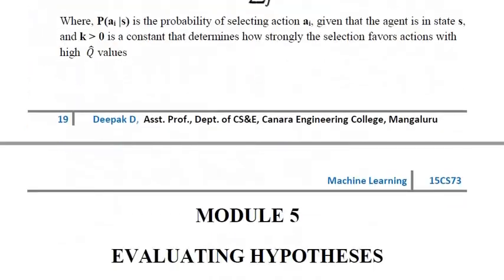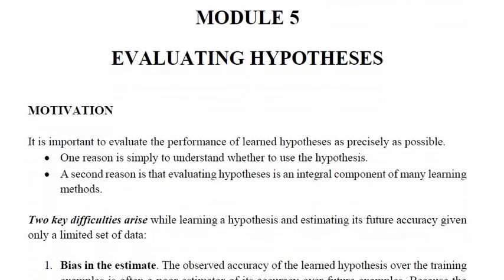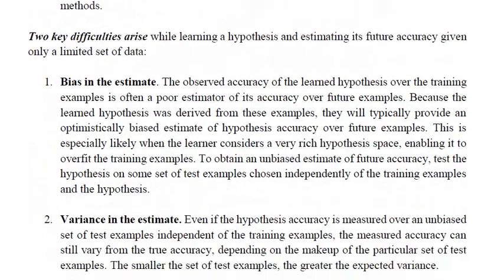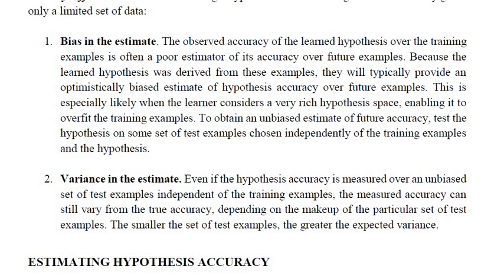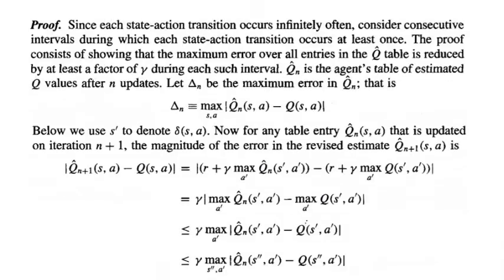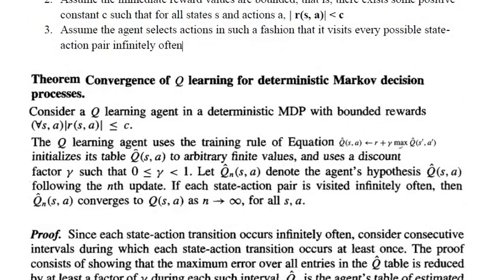In the next video, I'll start with the last chapter of your fifth module, that is evaluating hypothesis. It's your homework to go through this theorem, the deterministic Markov decision process for convergence of Q learning. You can go through the notes.